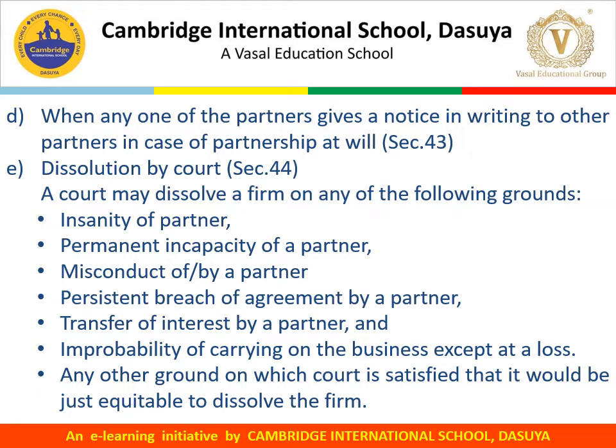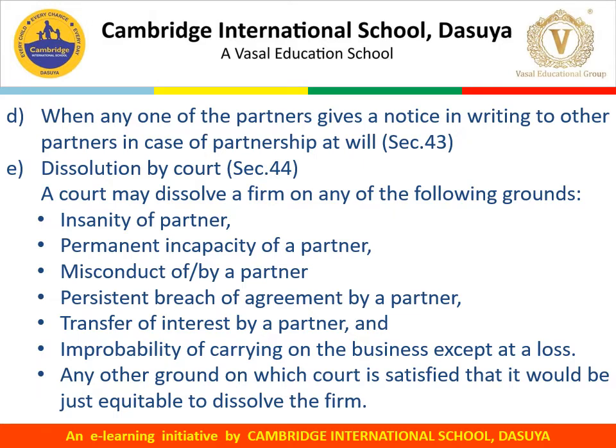Next one is when any one of the partners gives a notice in writing to other partners in case of partnership at will, as per Section 43.